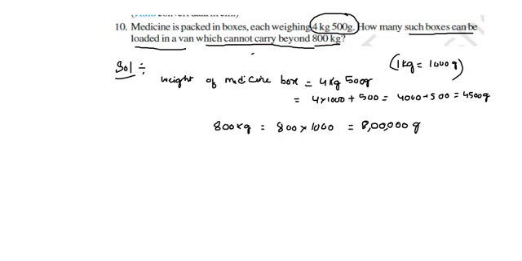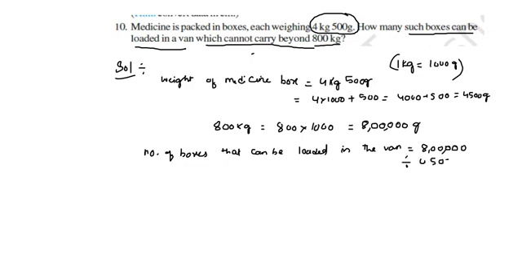So the number of boxes that can be loaded in the van is equal to 8 lakhs divided by 4500.